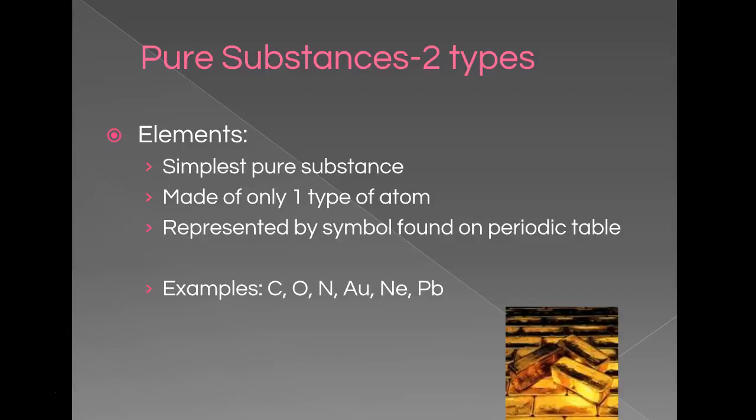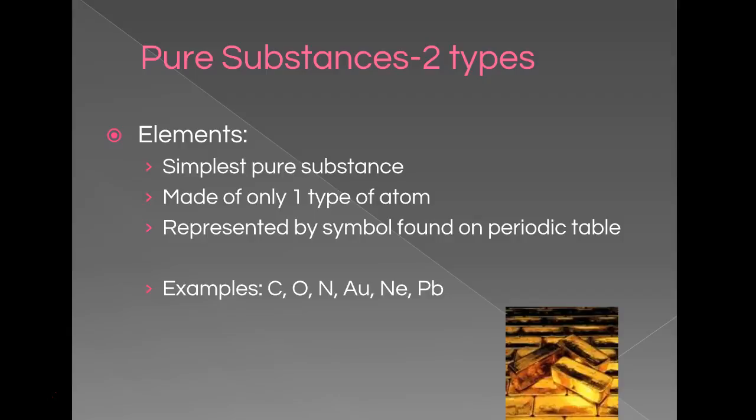Okay, so to be a little more specific here. Elements, they're the simplest of pure substances because they're only made of one type of atom. We're going to see later on what an atom is made up of. But yeah, an element contains only one type of atom. So the carbon element is only made out of carbon atoms.